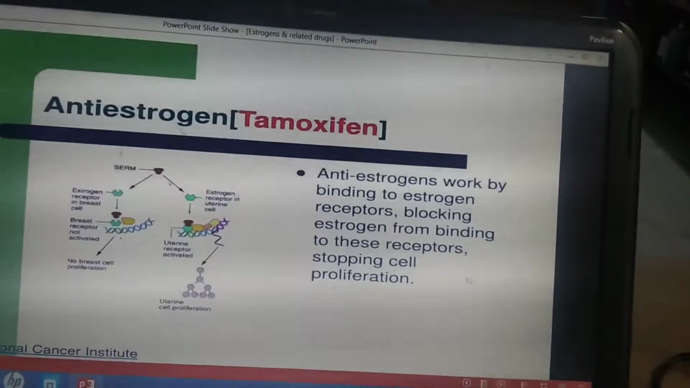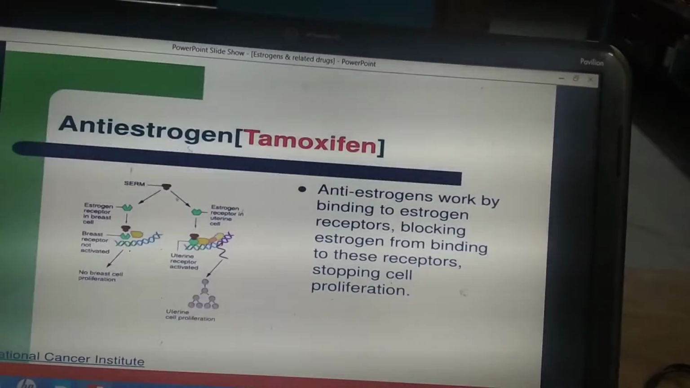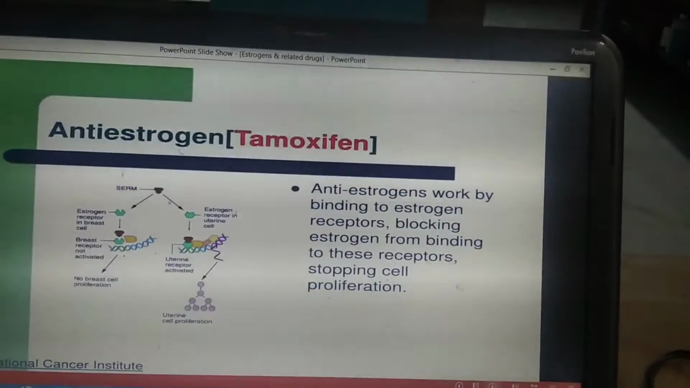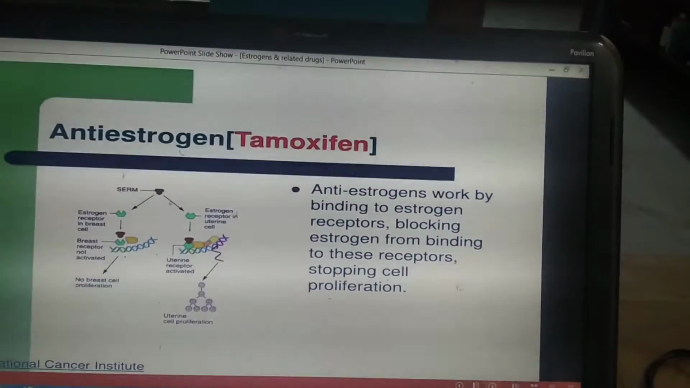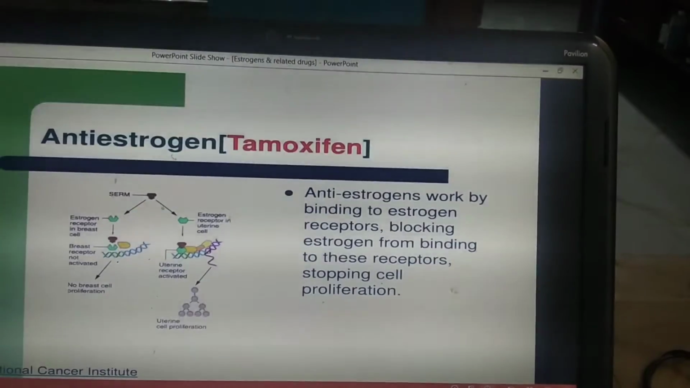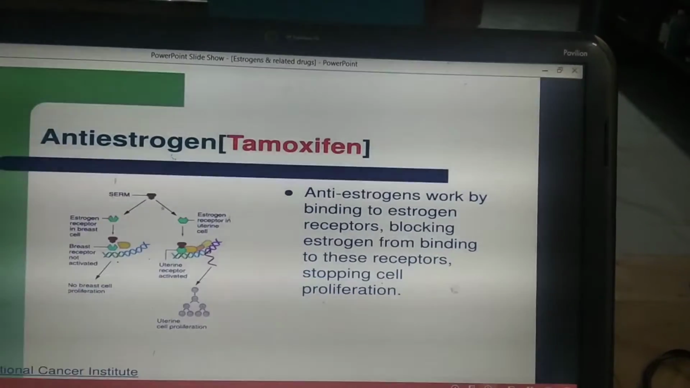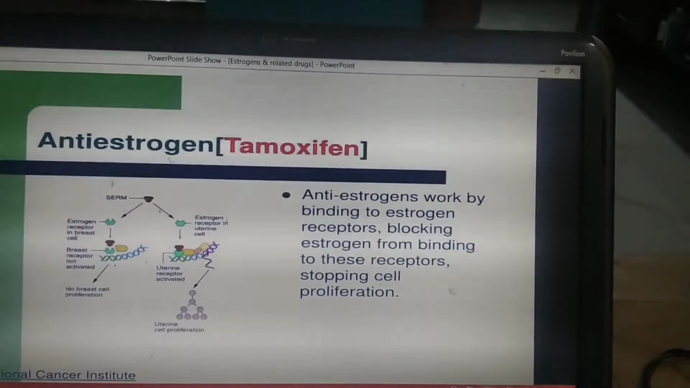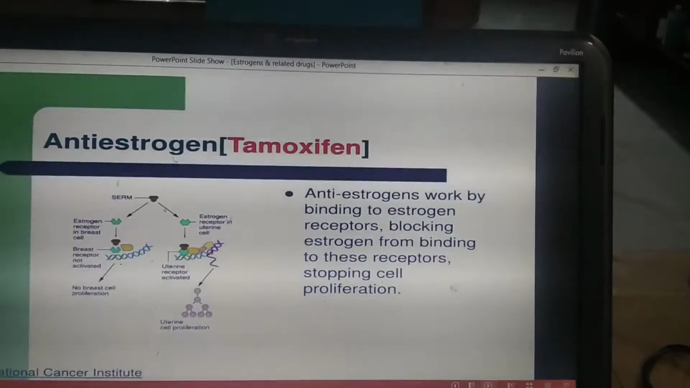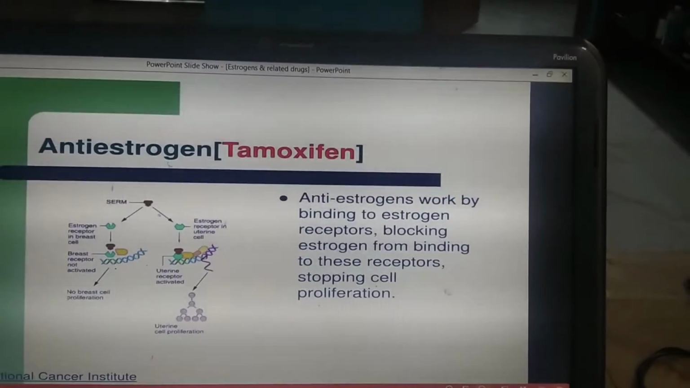So you can see that the breast estrogen receptor is located on the breast tissue cells. Tamoxifen blocks these receptors and the breast receptor is not activated and there is no breast cell proliferation. So estrogen cannot activate these breast cell receptors and so there is no breast cell proliferation.